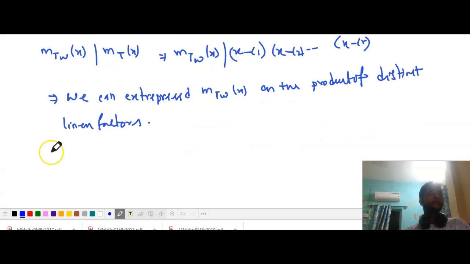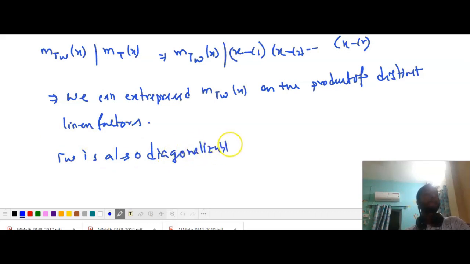It will imply T_W is also diagonalizable, and this completes the proof.